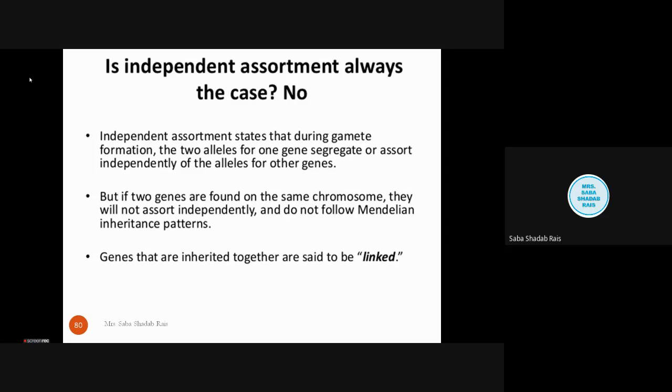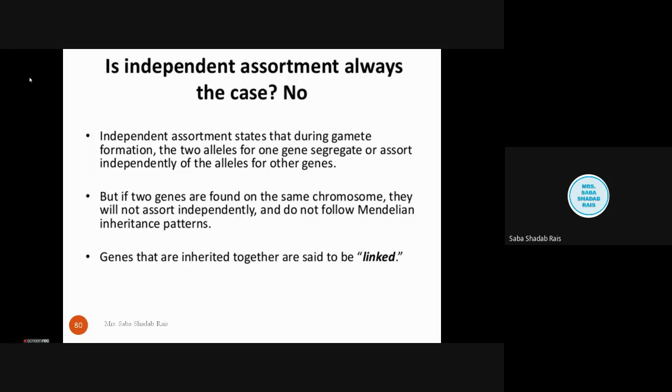Now, when we talk about humans, we all know that humans have 23 pairs of chromosomes, right? Out of which 22 are autosomes and one pair is the heterosome, or it may be homosome in the case of the female. So autosomes and sex chromosomes.